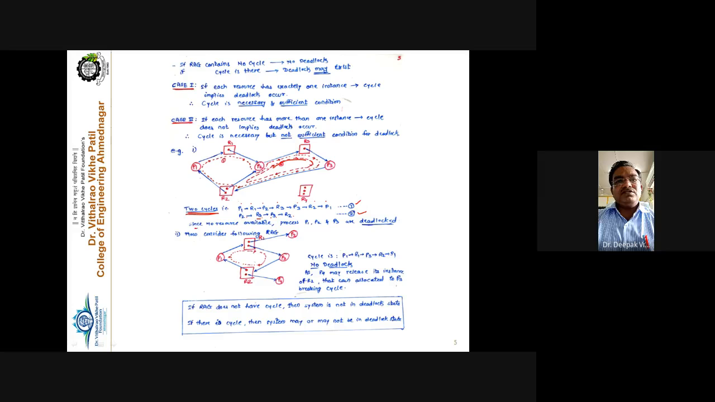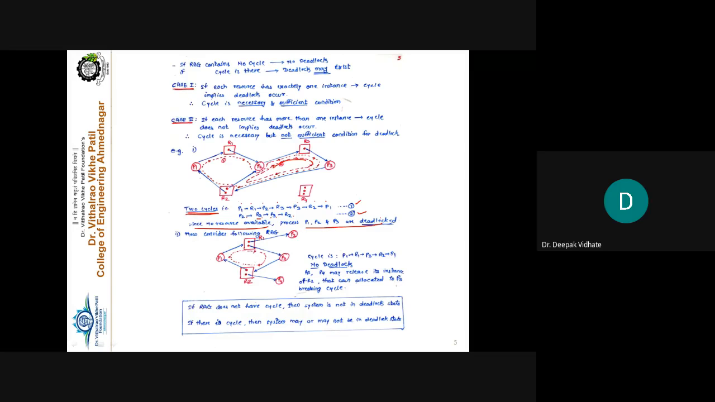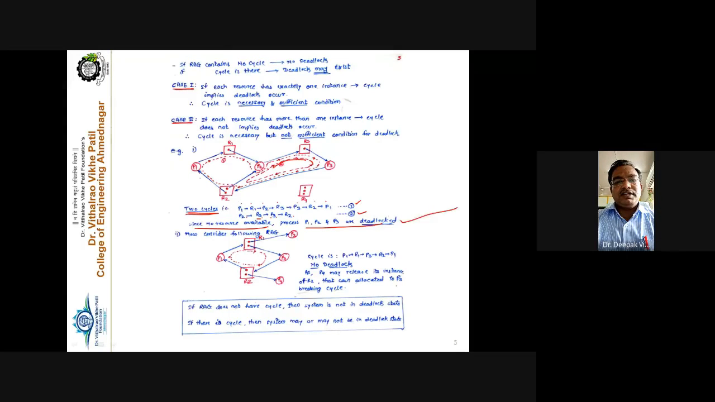Since no resource is available, processes P1, P2, P3 are deadlocked. They enter into the deadlock state. Why? Because there is a cycle, and there is no resource available to allocate to those processes. So we can say that the cycle is the necessary and sufficient condition for deadlock to occur. This is the first case, case number 1.